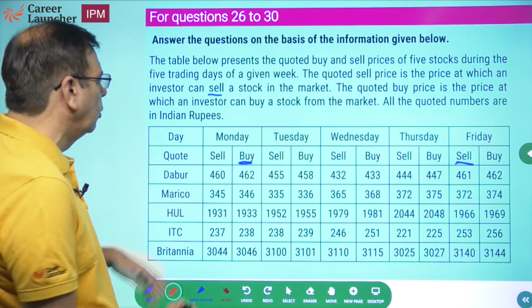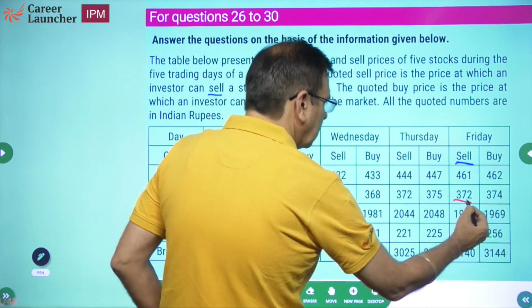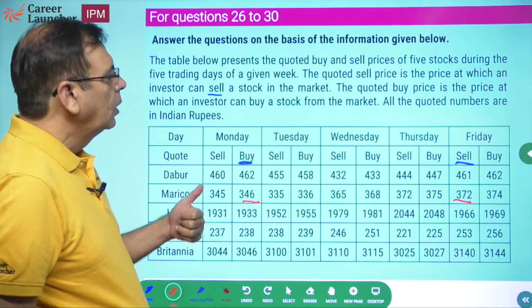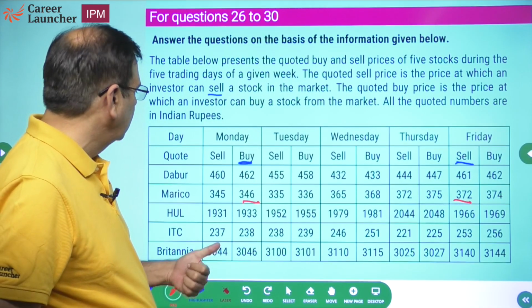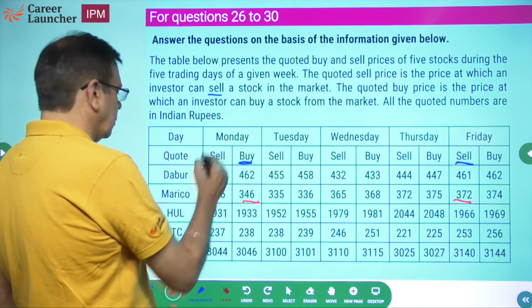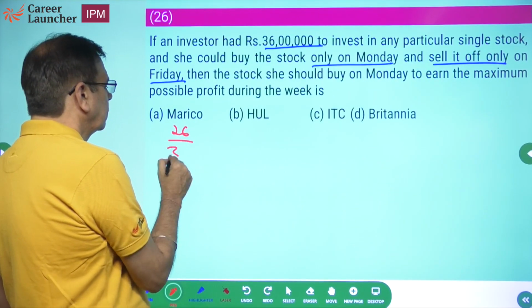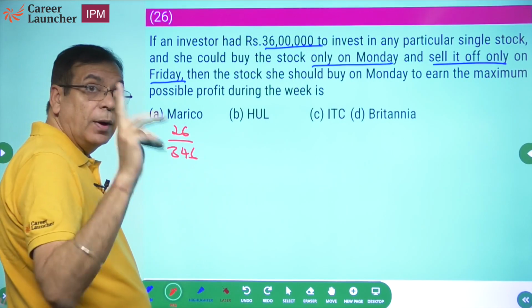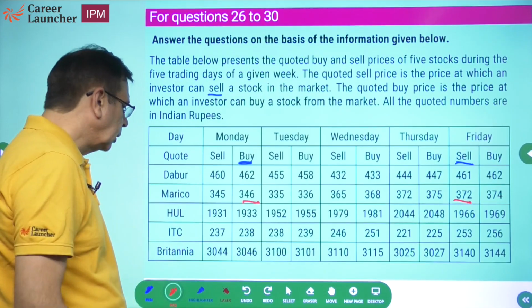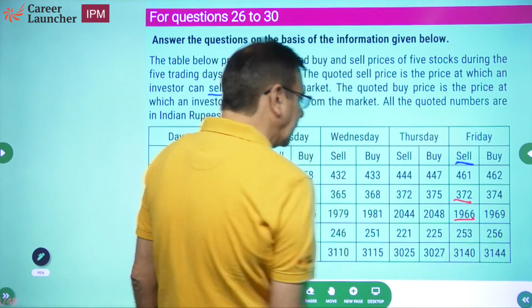Dabur we don't have. Marico, buy at 346, sell at 372. What is the profit? No, 26. 346 to 372, it's a profit of 26. So Marico is a profit of 26 on 346. I'm looking at percentage increase. What about HUL? Purchase at 1933, sell at 1966.